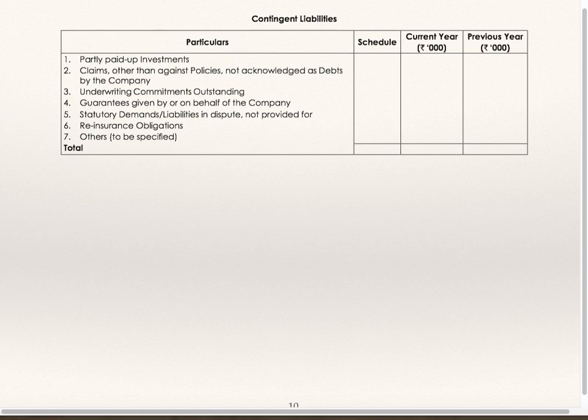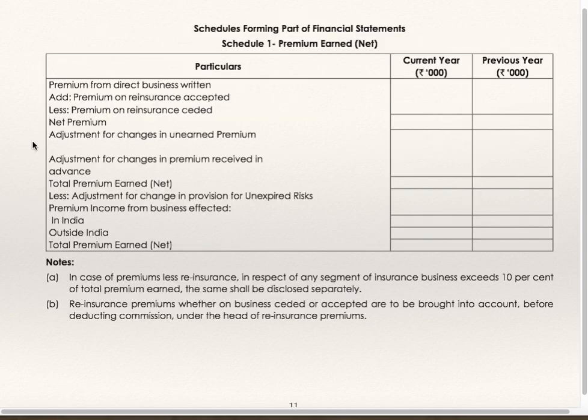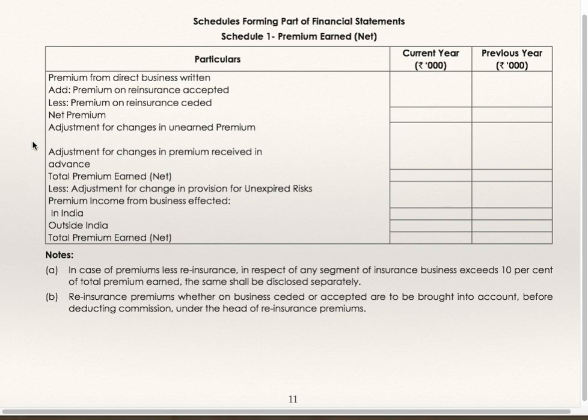After the financial statements, there should be an annexure of a statement which gives contingent liabilities. 4 columns: particulars, current year, previous year, schedule. There is no number of any schedule. List out all contingent liabilities and take the total. In all, you are supposed to prepare 15 schedules, but I will be discussing only a few schedules.